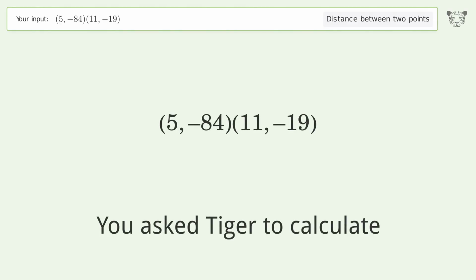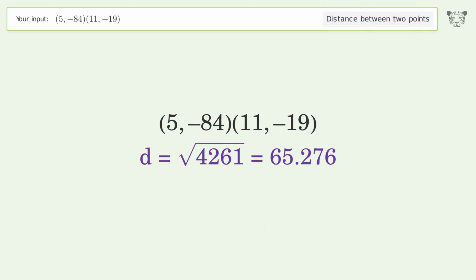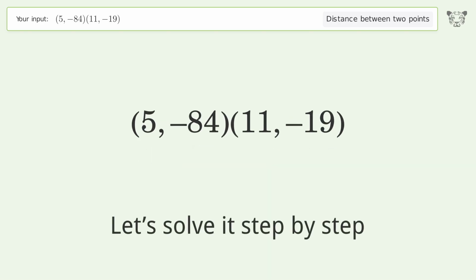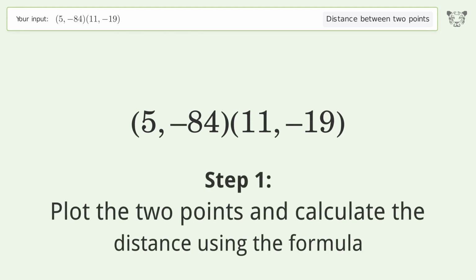You ask Tiger to calculate. This deals with the distance between 2 points. The distance between the 2 points is the square root of 4,261, or 65.276. Let's solve it step by step. Plot the 2 points and calculate the distance using the formula.